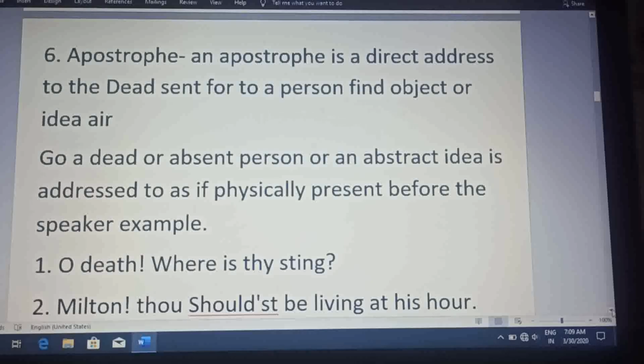The next one is apostrophe. An apostrophe is a direct address to the dead, absent, or absent person.